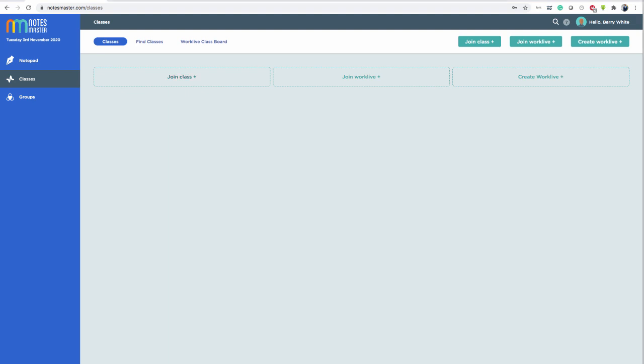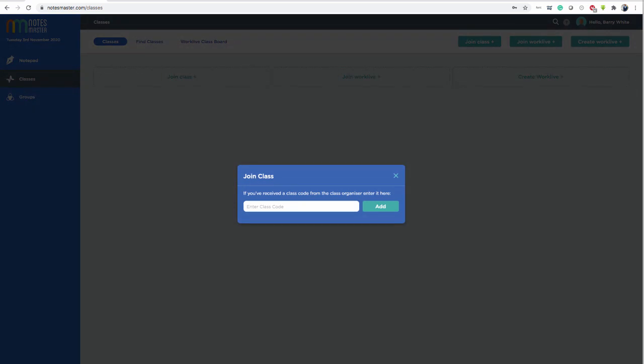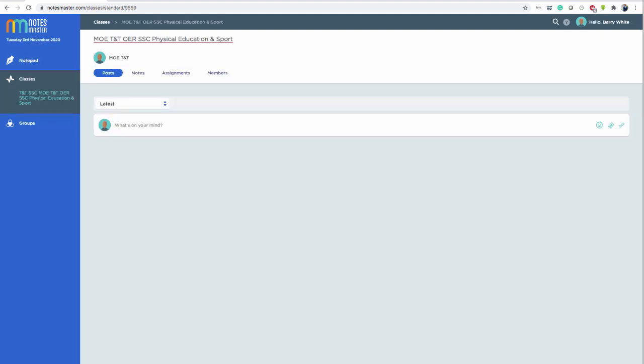I click join class. I get this pop-up which asks me if you've received a class code from the class organizer, enter it here. So in this case, if your teacher or principal or parent or someone has given you the class code, just type it in or paste it in. Again, our little green tick shows me it's okay, and I click add. So I am now in the Ministry of Education, Trinidad and Tobago, OER, that's Open Education Resource, basically free notes, Physical Education and Sport class.